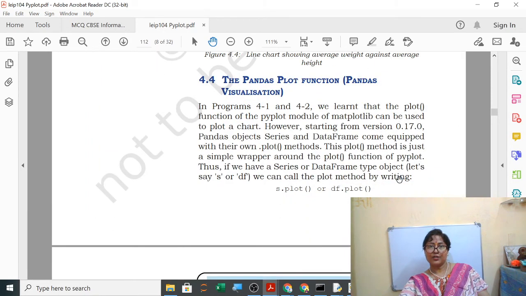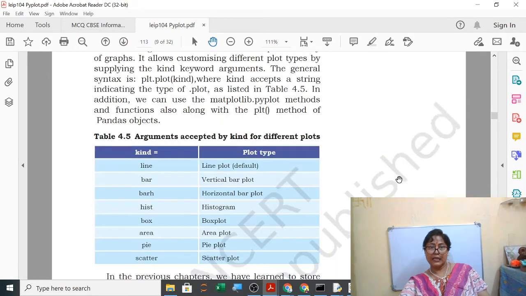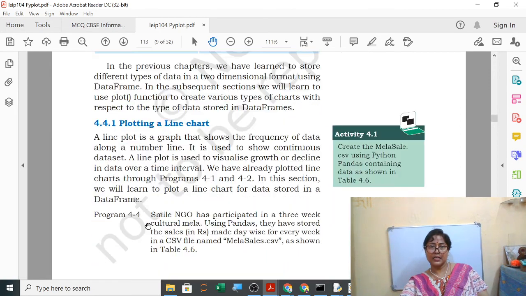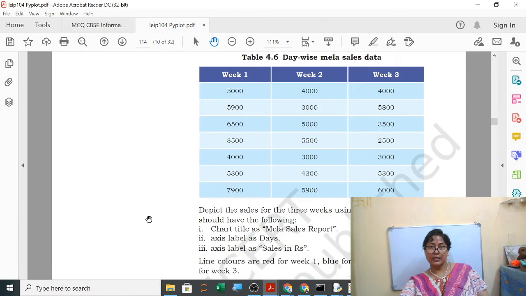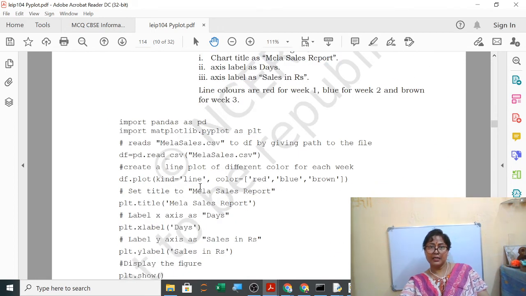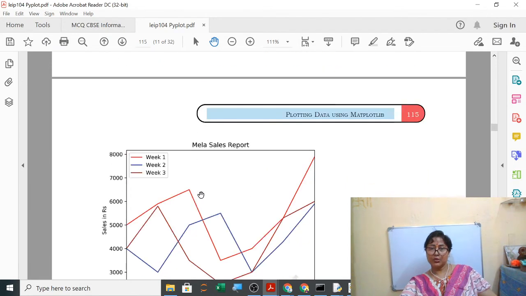Now the plot function is used to plot the line. Here you can also write it like this, kind equals to line, kind equals to bar. For line we were using plot till now. Using only plot, by default it is line, so it was plotting line. If I want to use plot and draw a bar graph, then I have to write kind equals to bar. So this also I am showing you now.